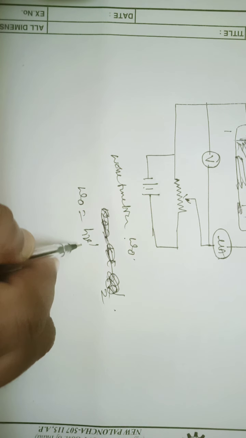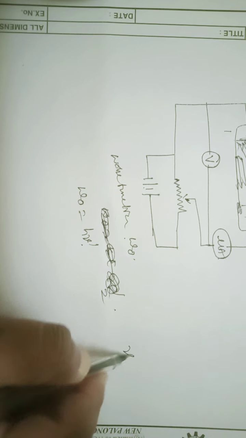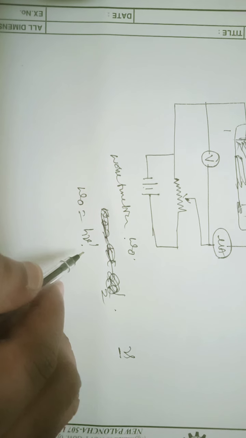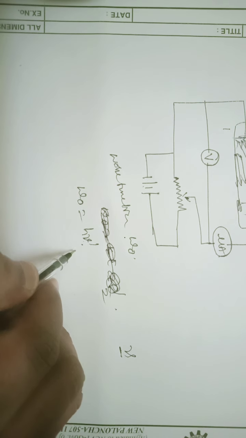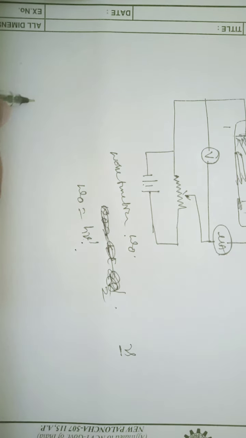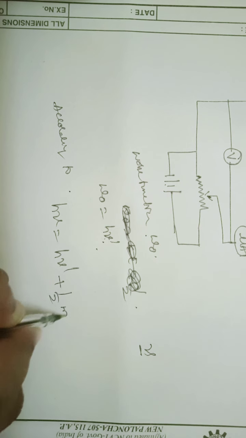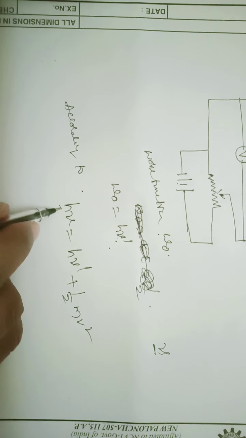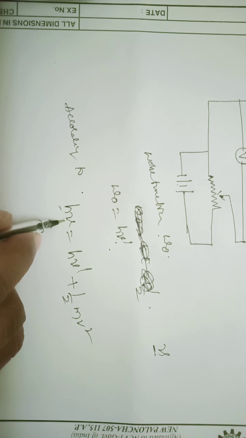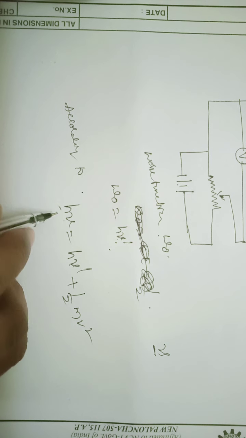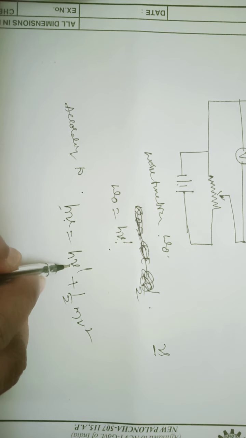The frequency of the incident photon is nu, and the frequency of the ejected electron is nu dash. According to Einstein, h nu is equal to h nu dash plus half m v squared. Here h is Planck's constant, nu is the frequency of the incident photon, nu dash is the frequency of the emitted electron, and v is the velocity of the emitted electron.